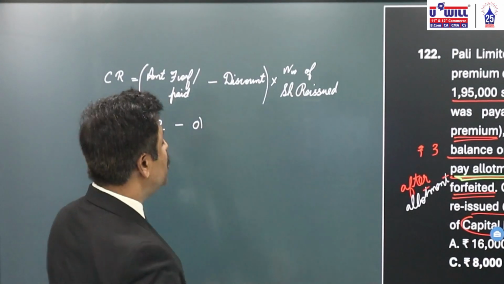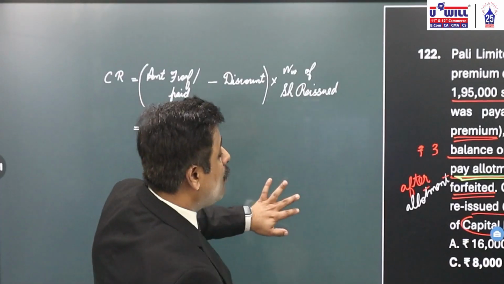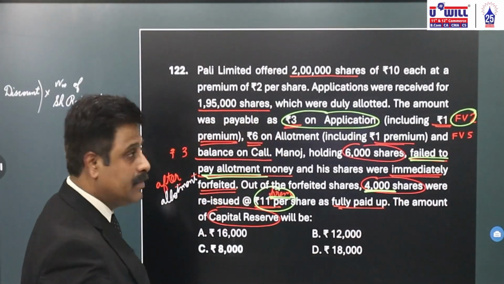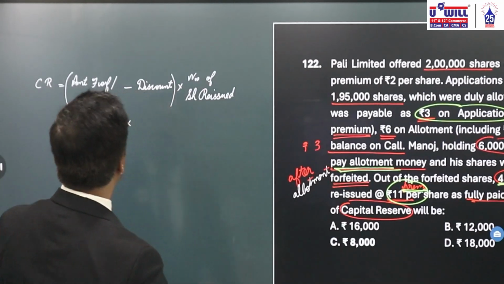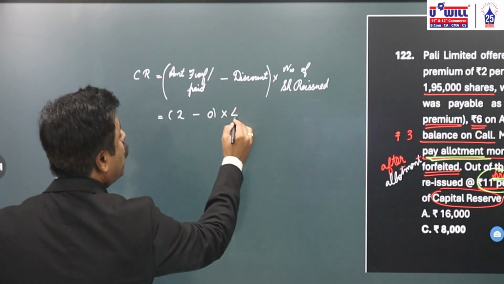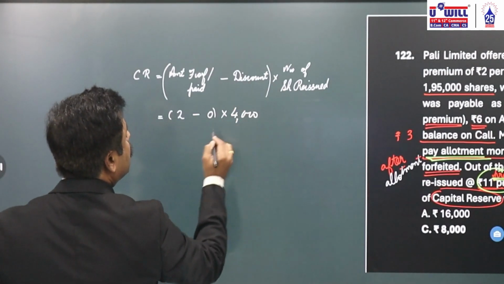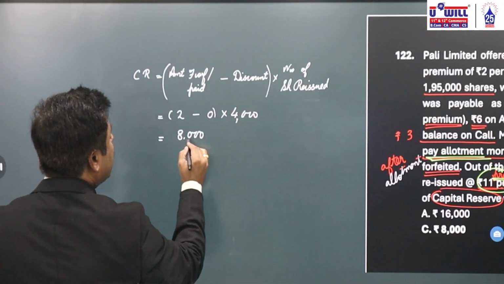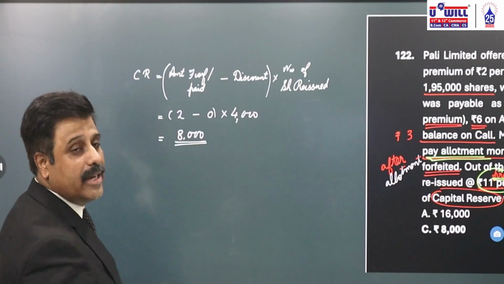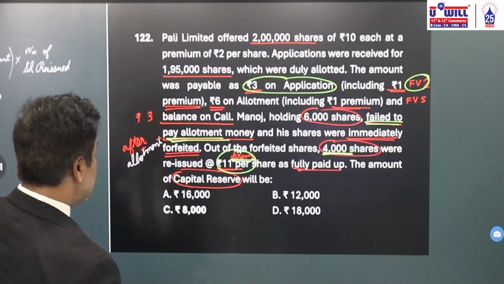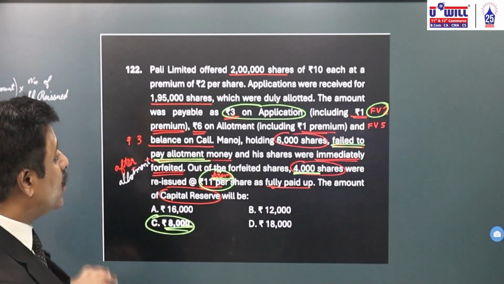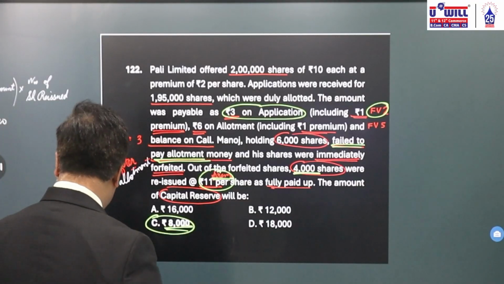Discount here is 0. And into number of shares reissued are how many? 4,000. Number of shares reissued are 4,000. If I multiply this with 4,000, 2 minus 0 is 2, 2 into 4,000, then what is the amount of profit that will transfer to capital reserve? 8,000. 8,000 means what is the correct option? Option C, 8,000. This is the correct option. Okay. I hope everyone is clear with this.